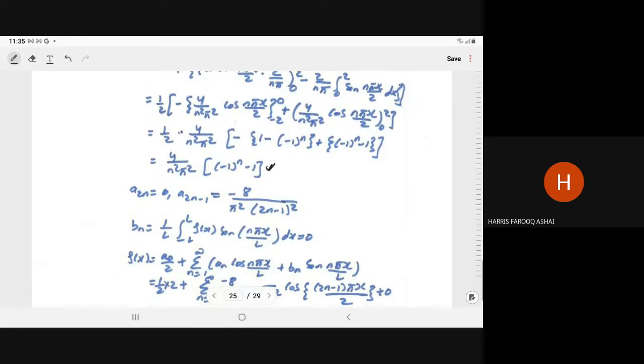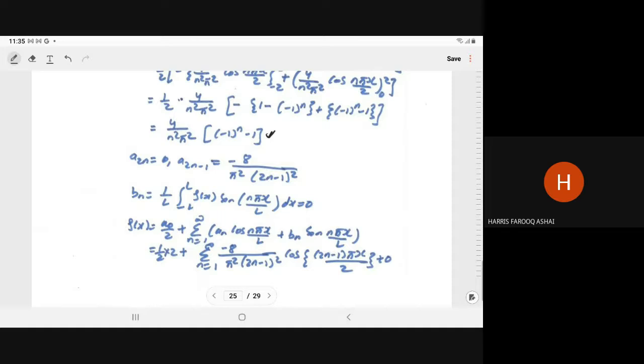Similarly, Bn is equal to 1 upon L, minus L to L, fx sine of n pi x upon L dx. And that will come 0. So directly from the even function, we know that Bn will come 0. So here we can write fx is equal to a naught by 2, summation n is equal to 1 to infinity, an cos n pi x upon L plus Bn sin n pi x upon L. So a naught is equal to 2. So 2 upon 2, summation n is equal to 1 to infinity, minus 8 upon pi square, 2n minus 1 whole square, cos 2n minus 1.